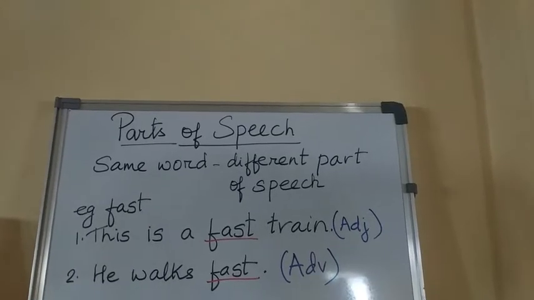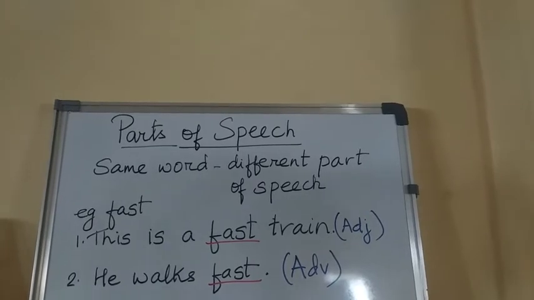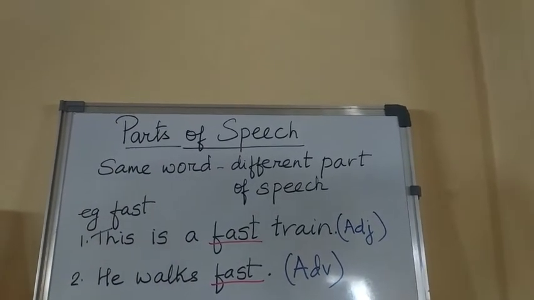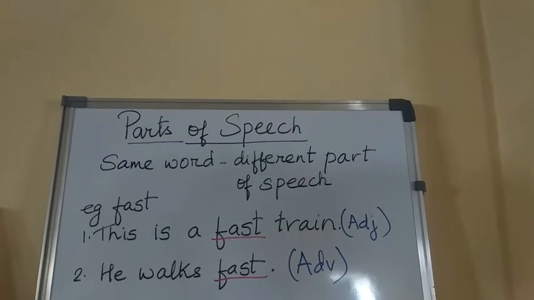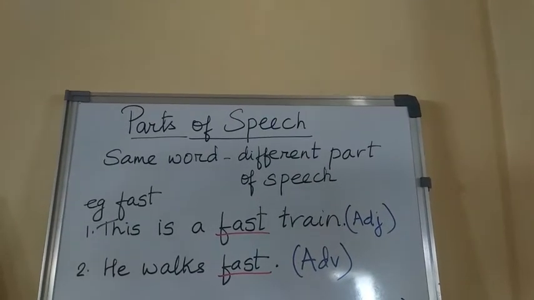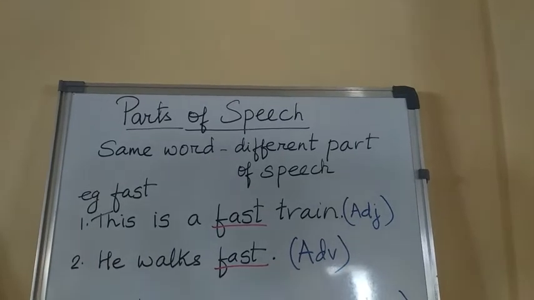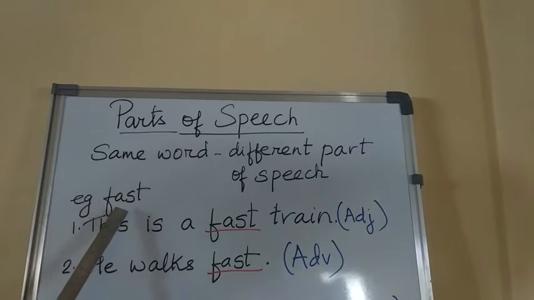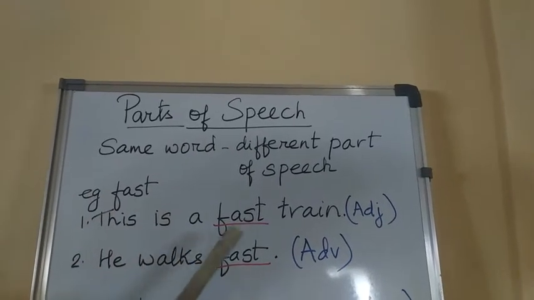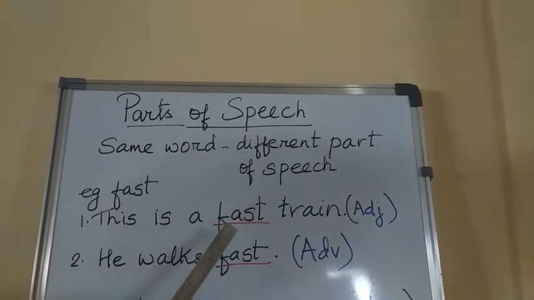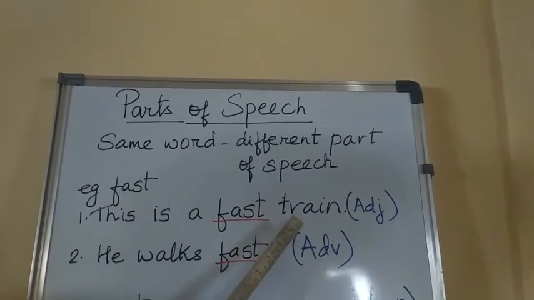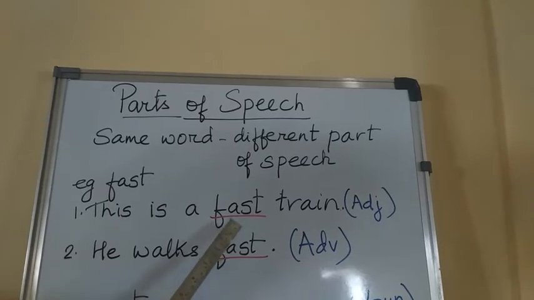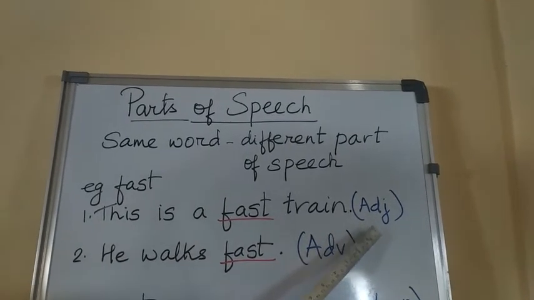Well, students, now let us move on further. Some words belong to more than one class or part of speech. For example, the word fast. Is it an adjective or an adverb? It can be both. This is a fast train. Now here, the word fast describes train, which is a noun. And so anything that describes a noun is an adjective. So this word fast is an adjective.